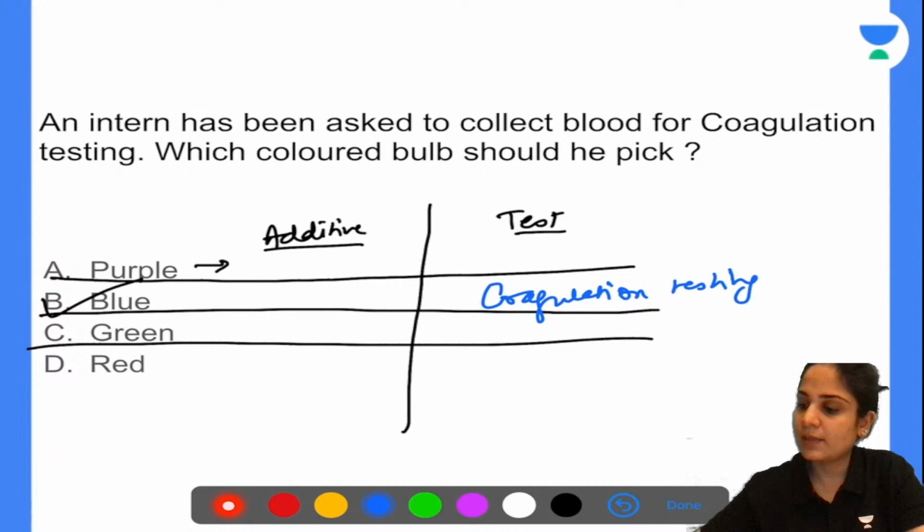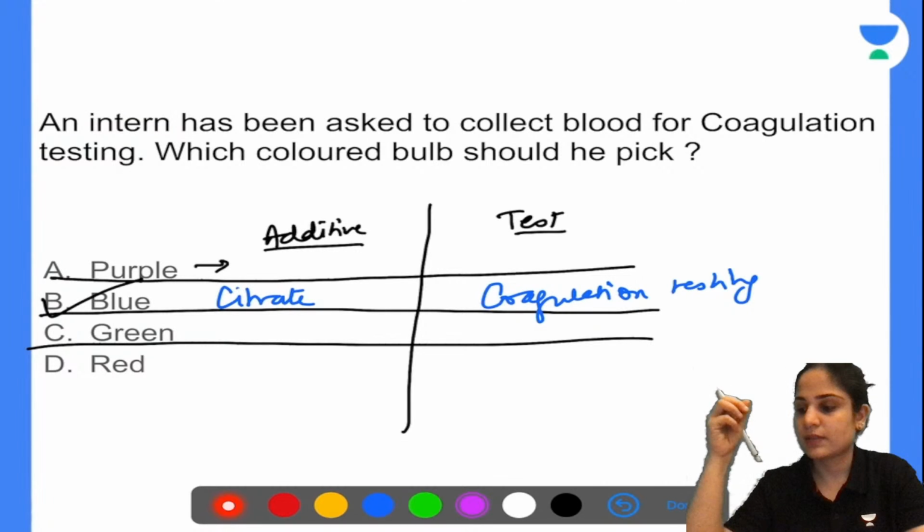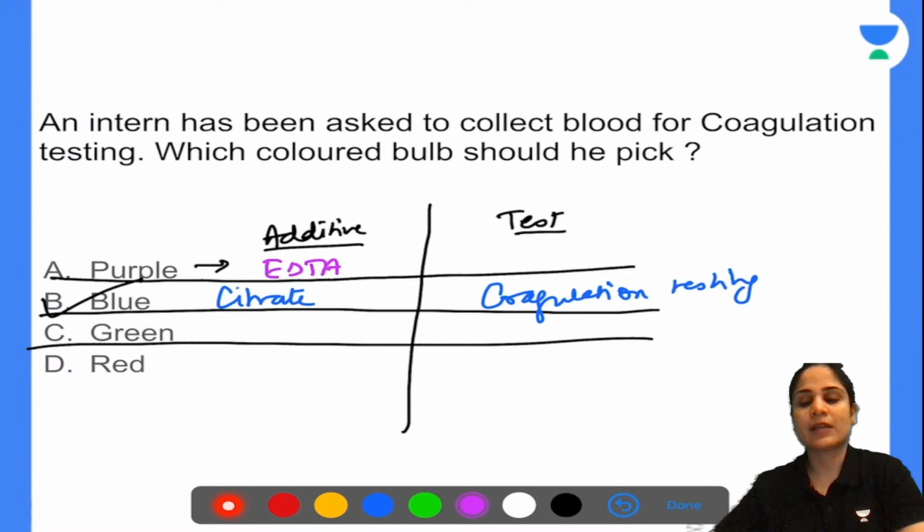Tharani, the EDTA bulb is the purple bulb. So the additive here is EDTA. And what do we check over here? We mainly do our CBC, our complete blood count. Also for blood grouping and cross matching, you need the EDTA bulb as well as your red bulb, the plain bulb. Then the green bulb, what is the additive?